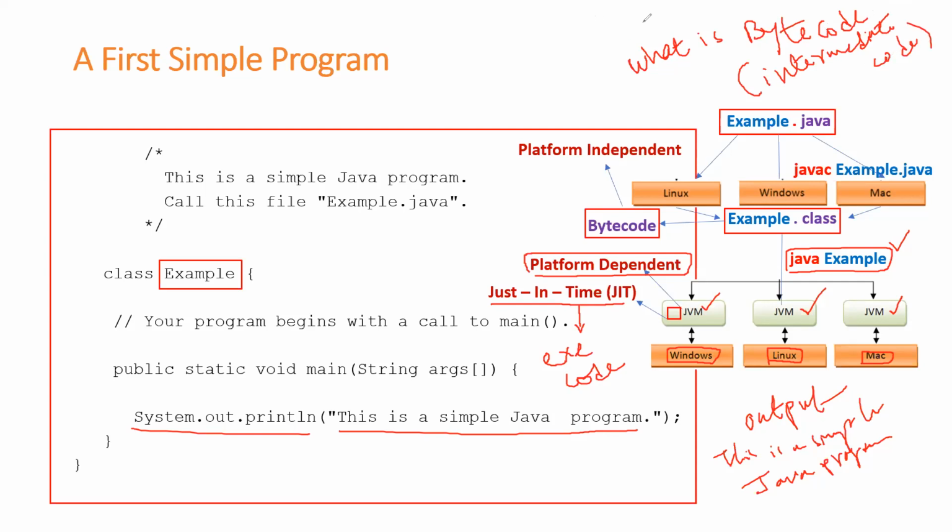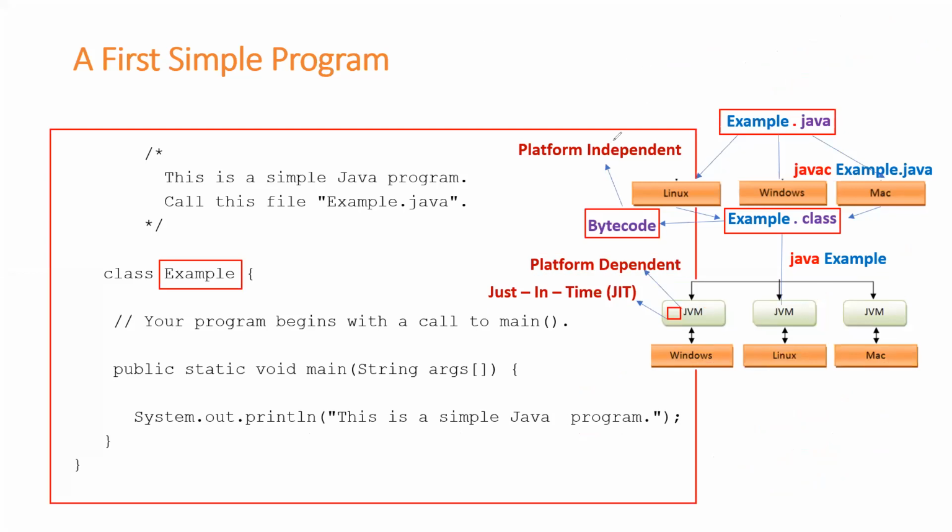Have you understood, students, what is this bytecode? What is this platform independent? Have you understood? Yes, sir. Only one student is responding. What about others? At least you can type in your chat. Yes, sir. That's good. I need a good response from your end. Your response encourages your faculty. So I need a response.